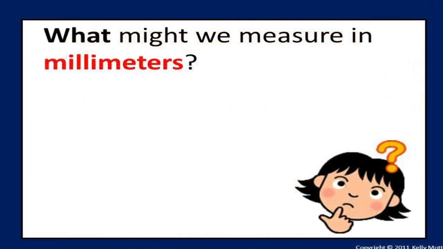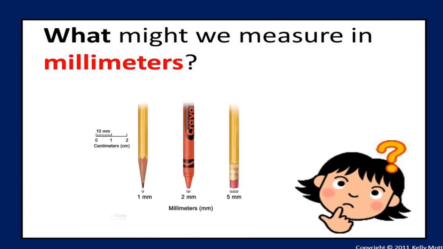Now, what might we measure in millimeters? You know that millimeters are the smallest measures, isn't it? Where we use millimeters, here you can see the tip of the pencil, the tip of the pen and the tip of the eraser. Tip or the length of the eraser, size of the eraser. See here, this is 1 millimeter. Can you see only the tip? 1 millimeter. Because millimeter is the smallest unit, isn't it?